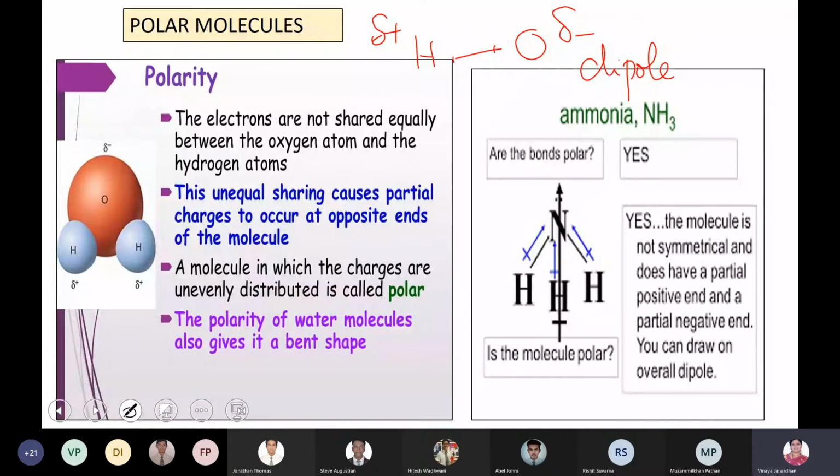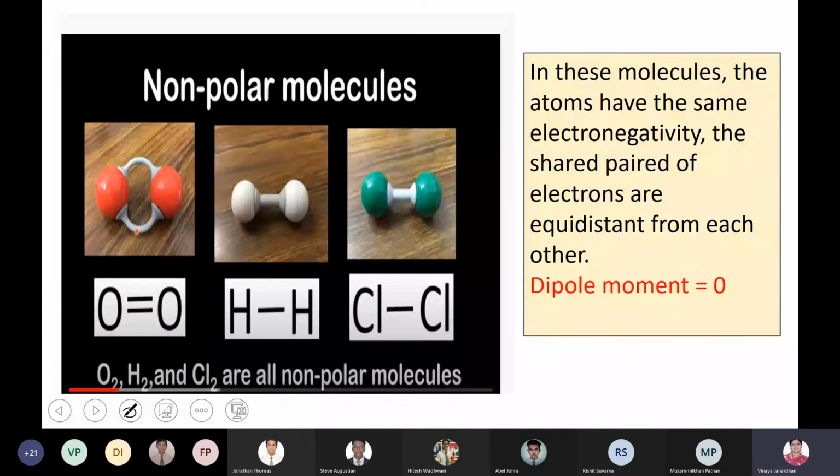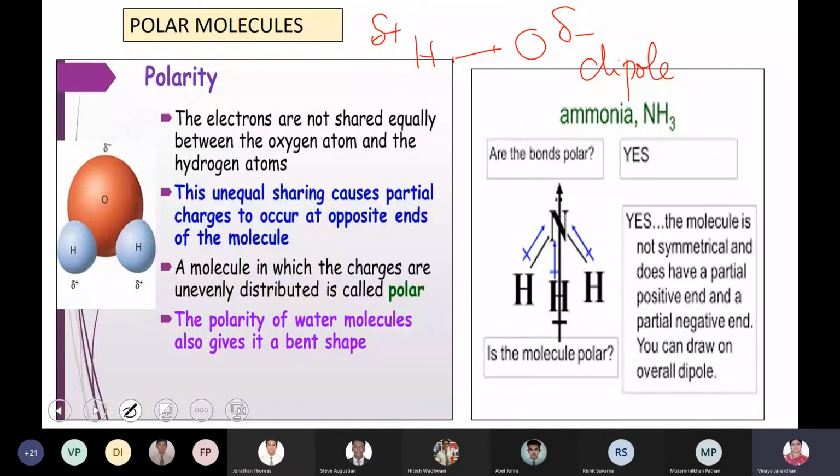Now, there are also non-polar molecules. Basically, a dielectric is an insulating medium. What is the importance of a dielectric? The dielectric will increase the capacitance of a capacitor. If you place a dielectric medium between two charged metal plates, the storage ability of the capacitor will increase. Dielectrics are classified into polar and non-polar molecules. Polar molecules will have a permanent dipole moment, because all the molecules act like an electric dipole.